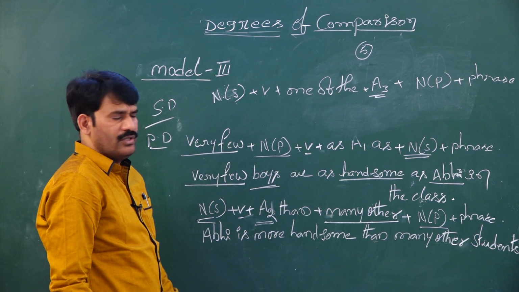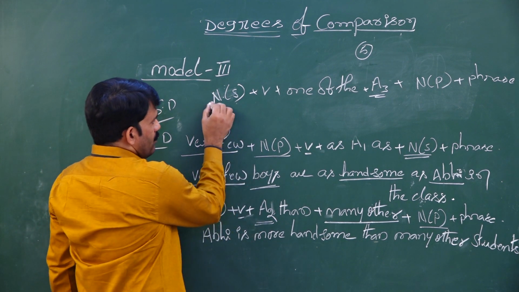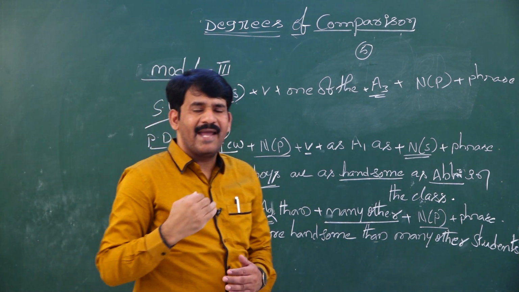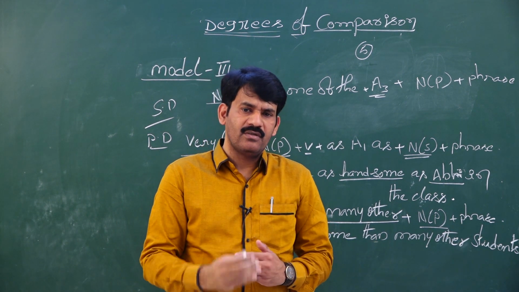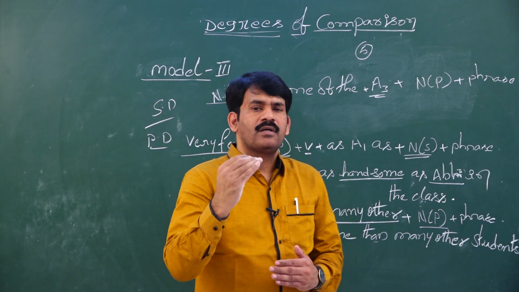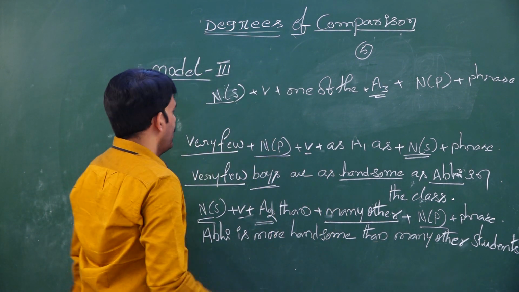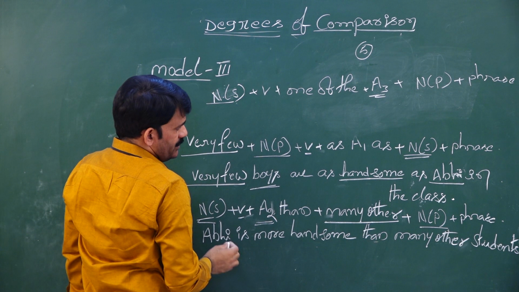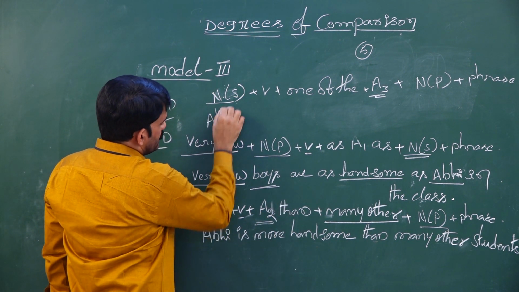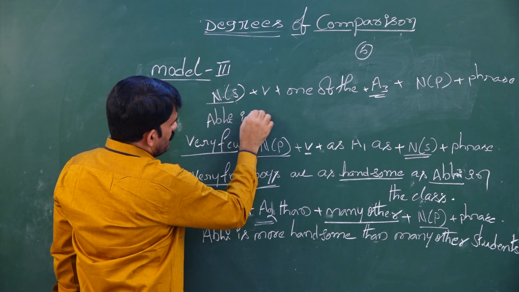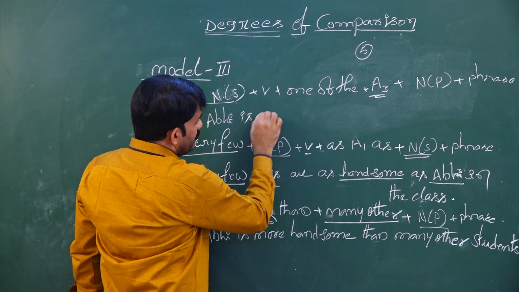Shall we answer this question? How to start? Noun singular. Whomever we want to highlight, whomever we want to discuss, with the same person we need to start our superlative degree. So whom do you want to highlight here? We are highlighting Mr. Abhi. Then we have to start the sentence with Abhi is one of the